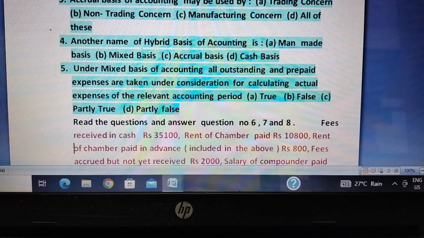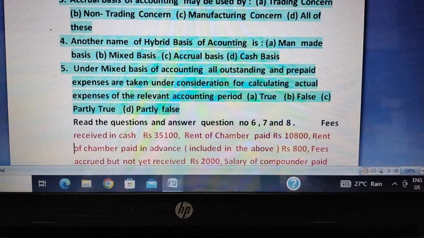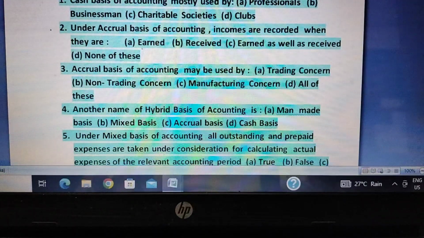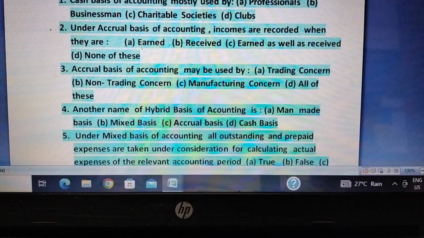On the accrual basis of accounting, we record both cash receipts and cash payments as well as income earned and expenses incurred during the particular period.